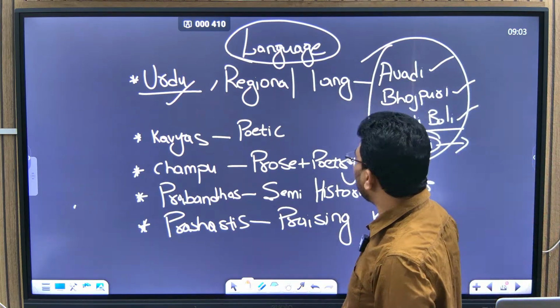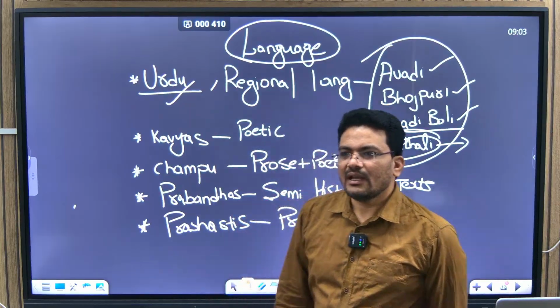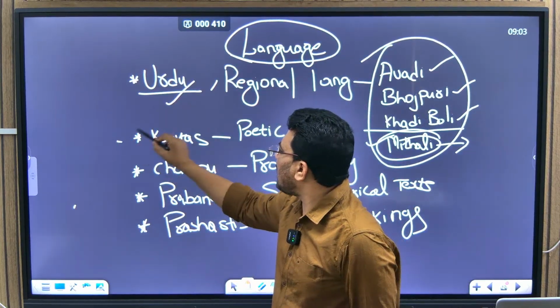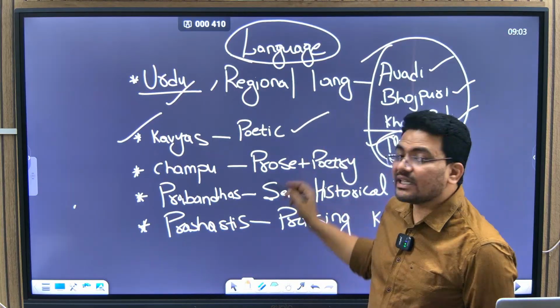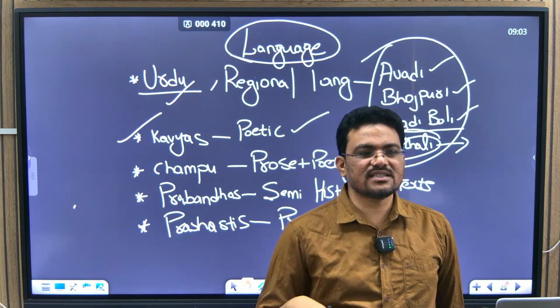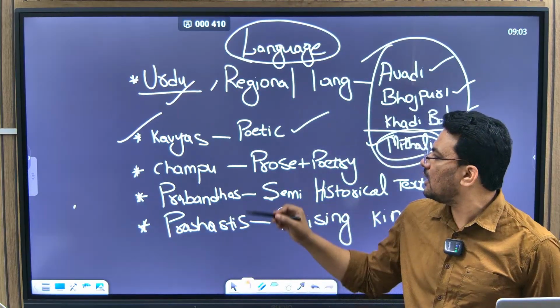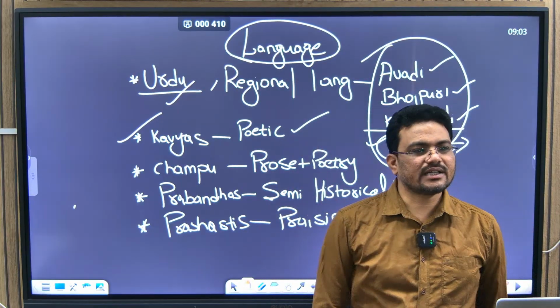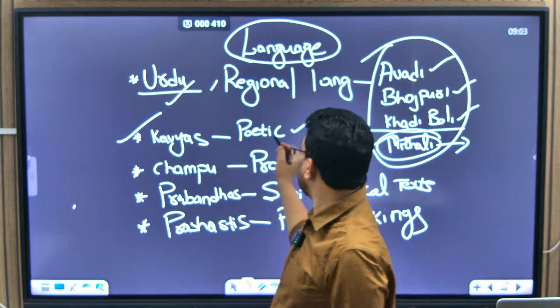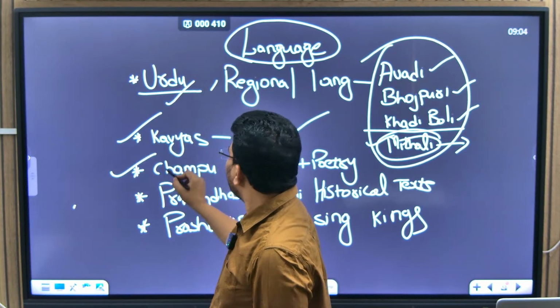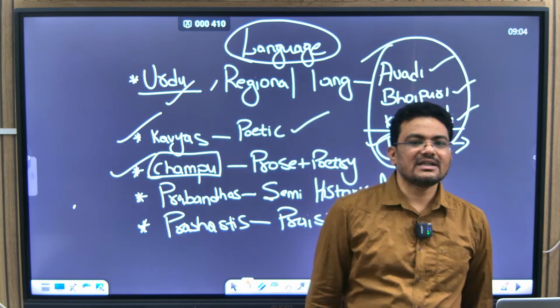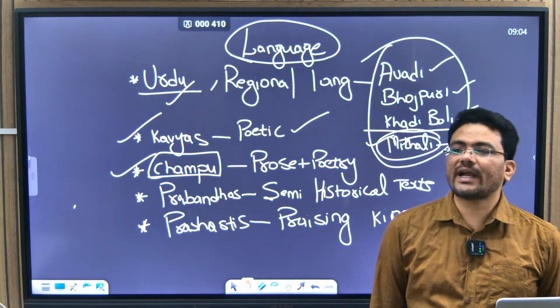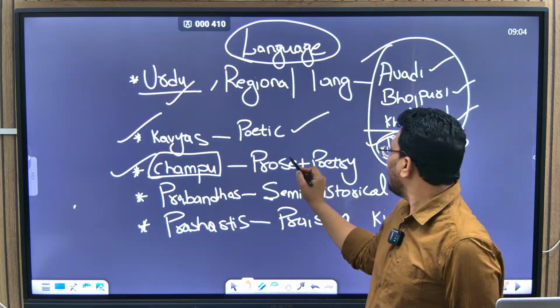Okay. Now see this thing, kavyas, poetic writings. At this point of time, both in Sanskrit and in Urdu, kavyas started being written. Now there is a new tradition of writing called champu. Okay, champu kavyas, champu writing has taken birth.